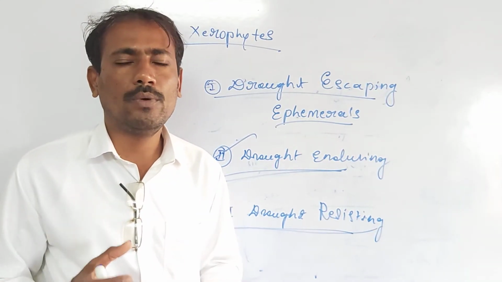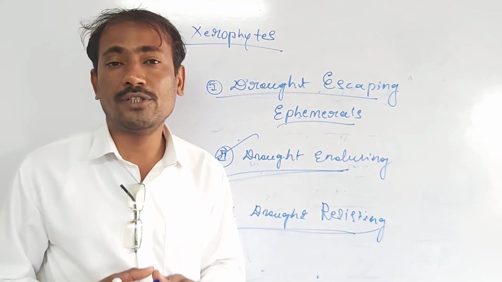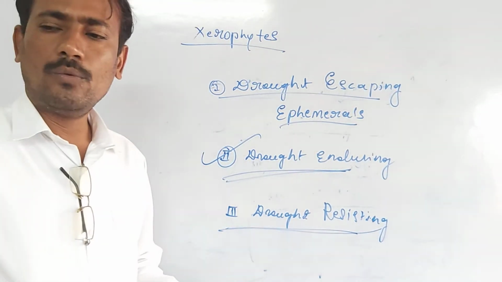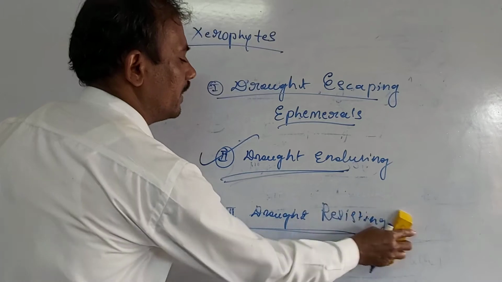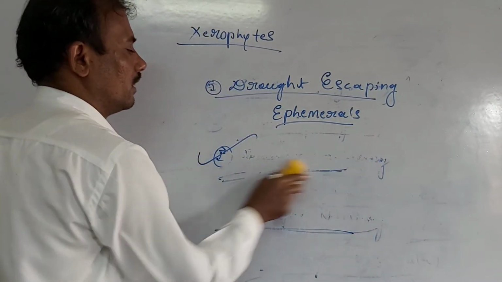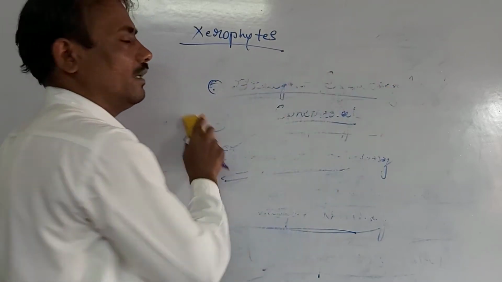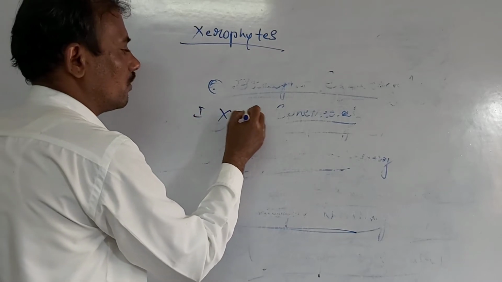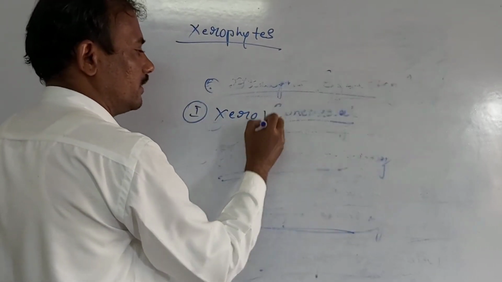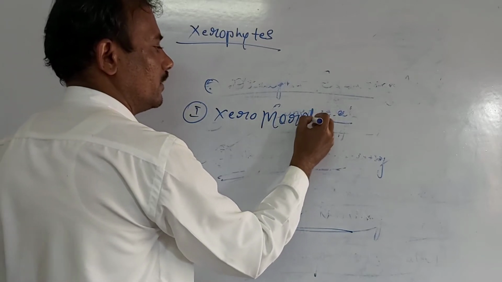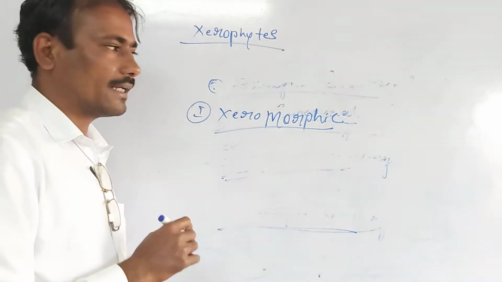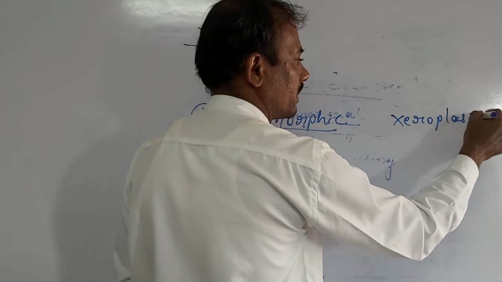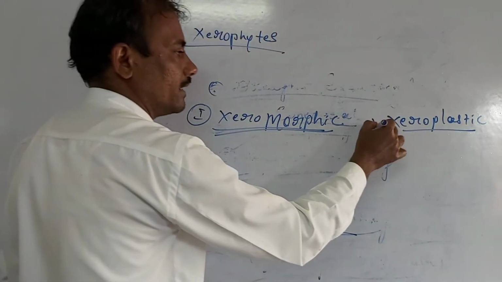In order to resist such extreme xeric conditions, this group of plants have developed very specialized adaptations or adaptive characters. Various adaptive characters of these xerophytes actually fall under two categories, that is xeromorphic character and xeroplastic character.